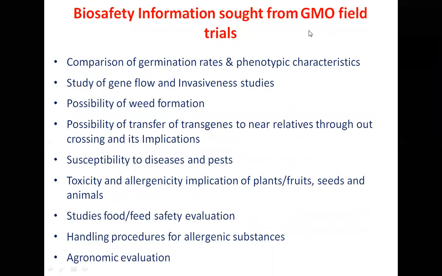Then there are trials you have to do. Multi-locational trials are being conducted, with comparison of germination rates and phenotypic characteristics under different geoclimatic conditions with the non-GM. Study of gene flow or its invasiveness, possibility of weed formation, possibility of transfer of transgene to near relatives through outcrossing and its implication, susceptibility to disease and pest, toxicity and allergenicity, feed safety evaluation studies, handling procedure, agronomic evaluation. All these data need to be submitted to the regulator.